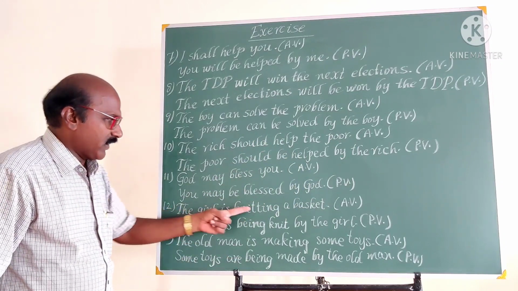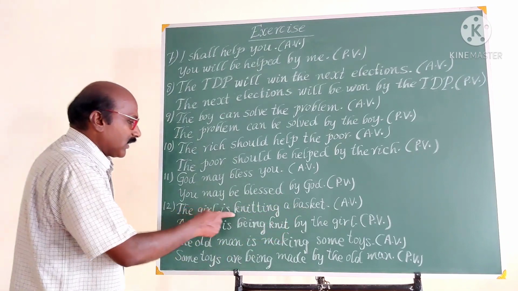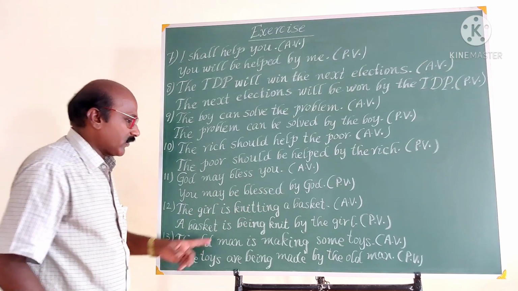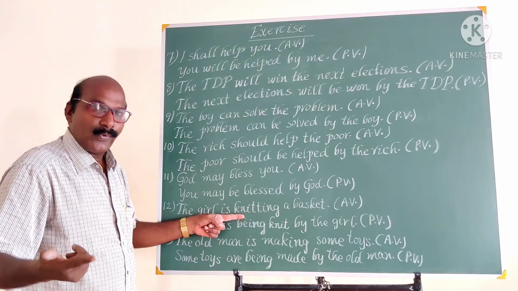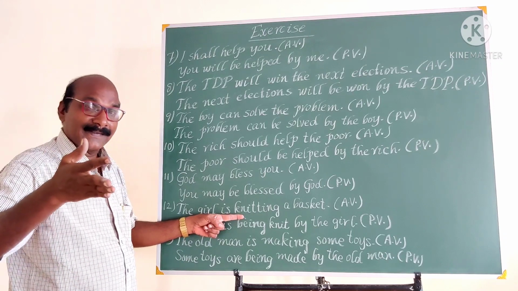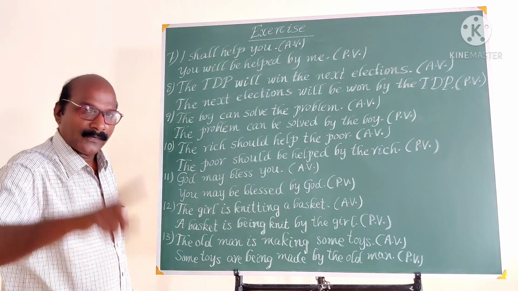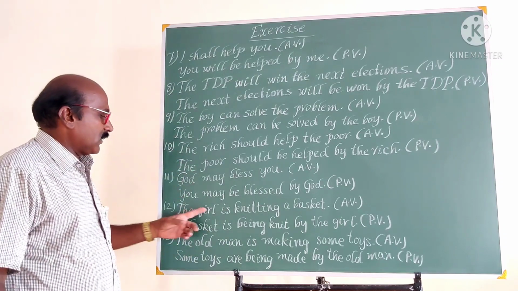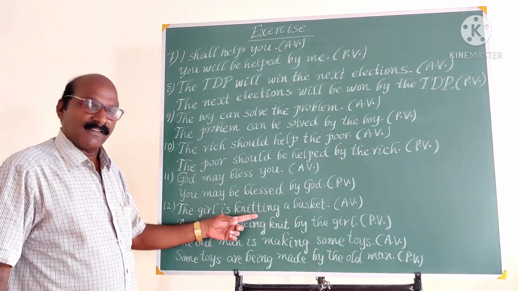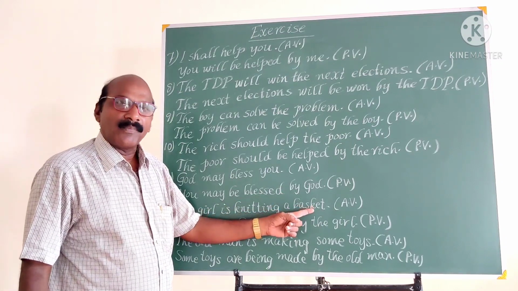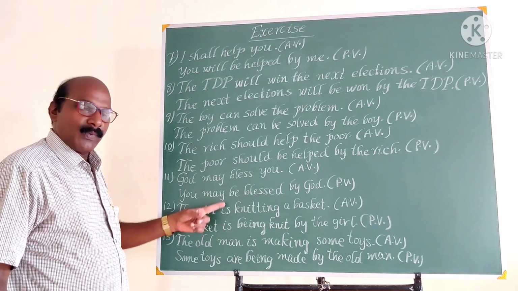Next one. The girl is knitting a basket. This is active voice. Here, the given verb is in continuous tenses. If you find the verb in continuous tenses, we have to use the new be form of being. If ing is there, add a new be form of being. The girl is knitting a basket. The girl, subject, is knitting, verb, a basket, object. Object becomes subject, a basket. Same tense should be maintained.